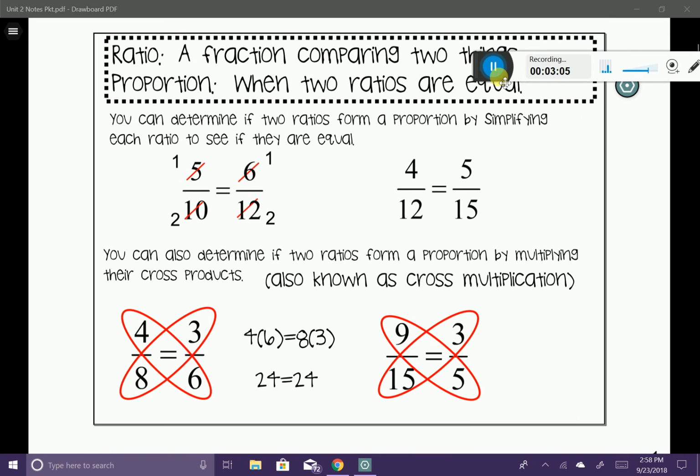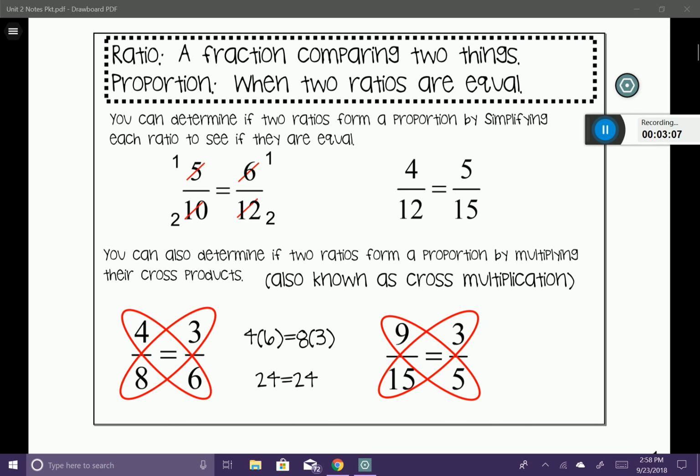Let's go ahead and start with some vocabulary. The word ratio. A ratio is a fraction comparing two things. So you might think of it as something like dogs over cats. That is a ratio. Now, most ratios that we're going to be working with have numbers. So what we could say is 5 dogs to 2 cats. That's a ratio.